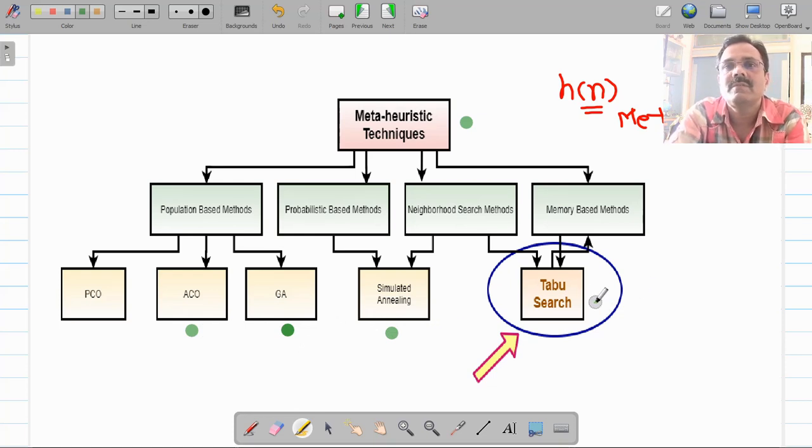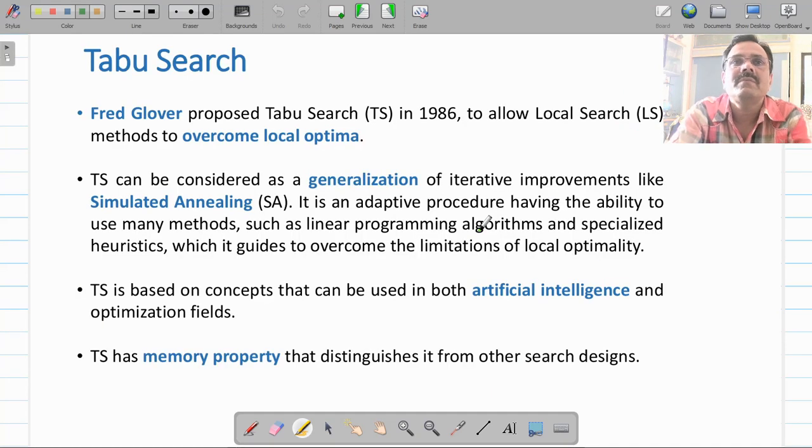This taboo search specifically is also called memory based search as well as neighboring search or neighborhood search, because it is a local search algorithm.